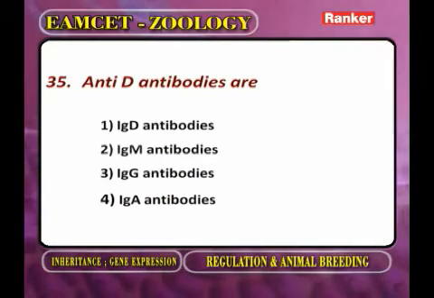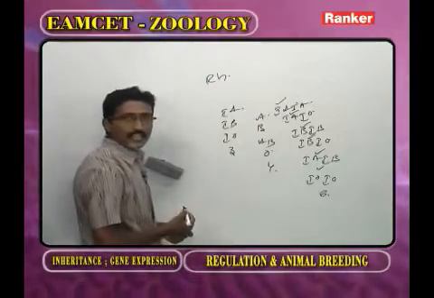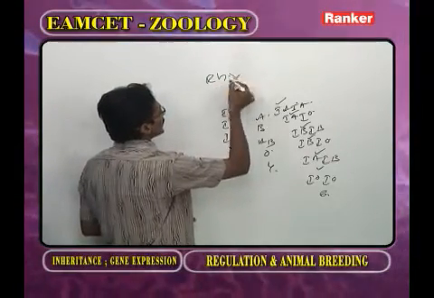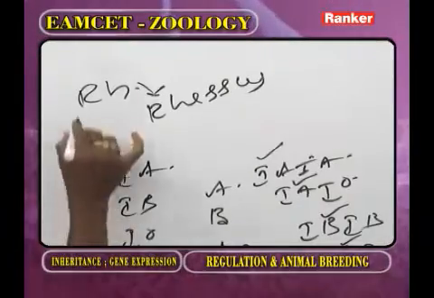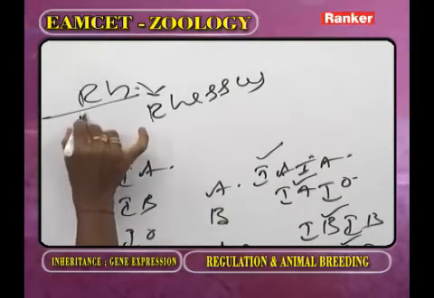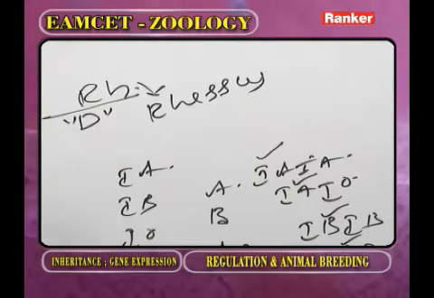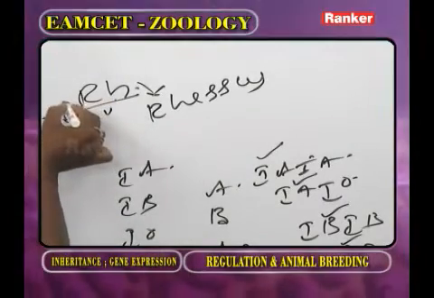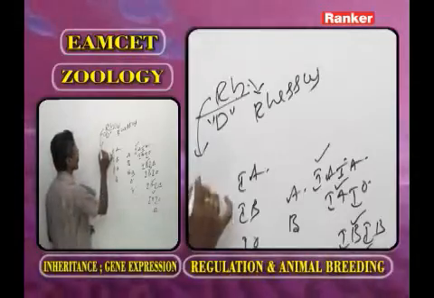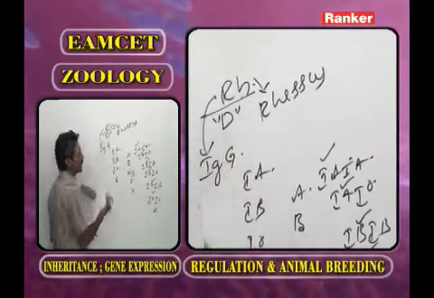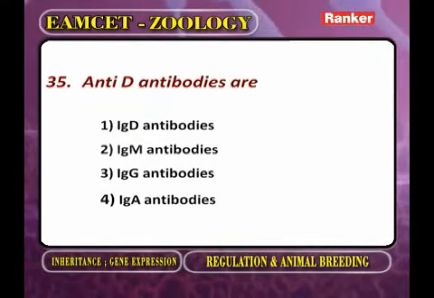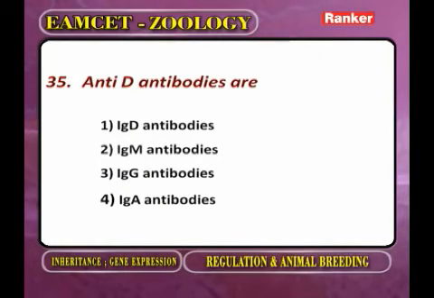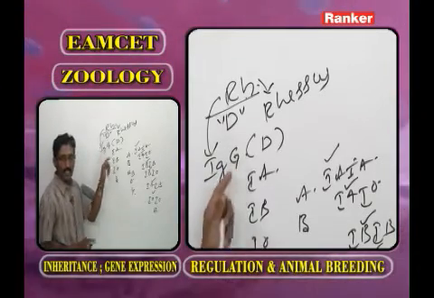Anti-D. Now this one is called Rh antigen. The Rh antigen was identified in the rhesus monkey. The Rh antigen is also called D antigen. It is dominant. Against Rh antigen, an antibody is present, that is called IgG. It is called anti-D. Now you observe, anti-D antibodies are what type of antibodies? IgG. Okay, the answer is